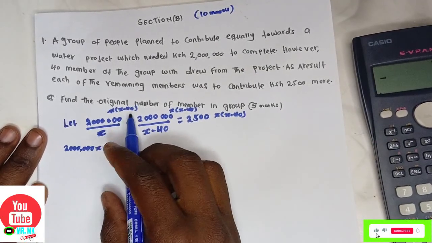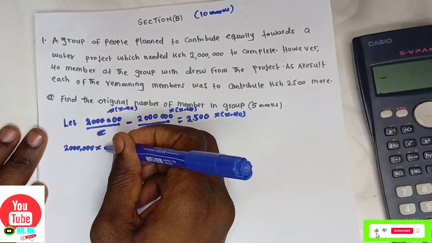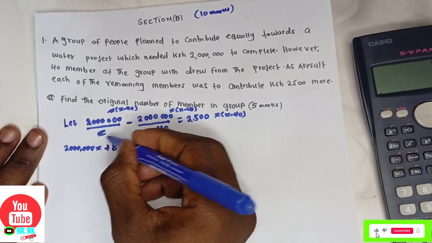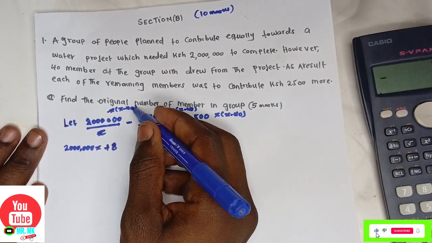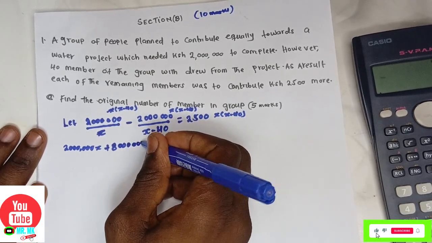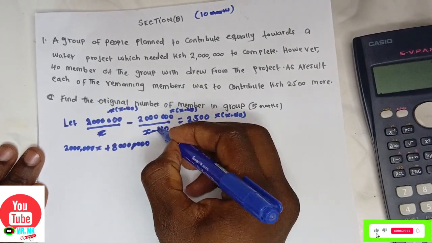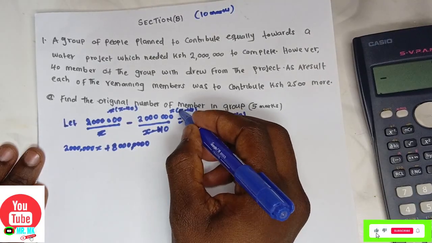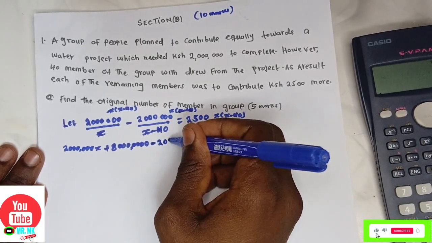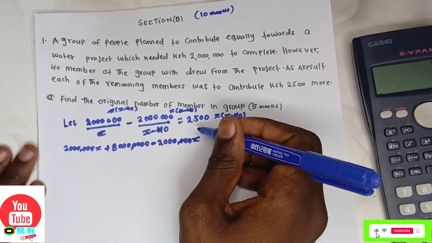Now 2 million multiplied by 40, negative multiplied by a negative will give you a positive, 4 times 2 is 8, and we have 6 zeros, so 80 billion, plus 80 billion. Now x minus 40 will cancel with x minus 40. I will remain with 2 million multiplied by x, which will be negative 2 million x.